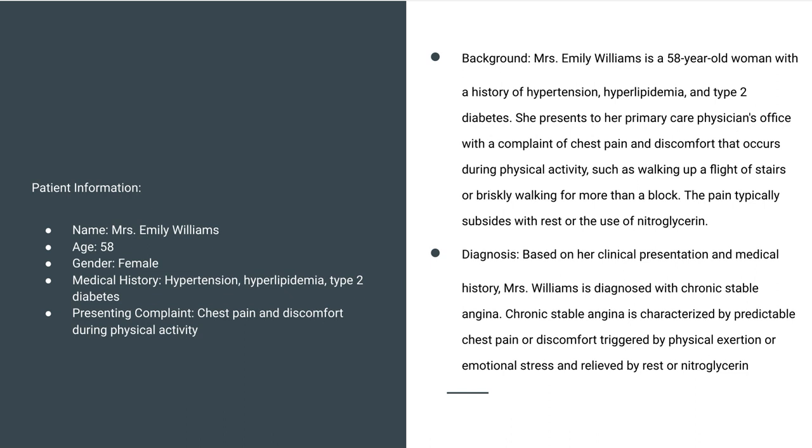The pain typically subsides with rest or use of nitroglycerin. Diagnosis is based on her clinical presentation and medical history. Mrs. Williams is diagnosed with chronic stable angina.